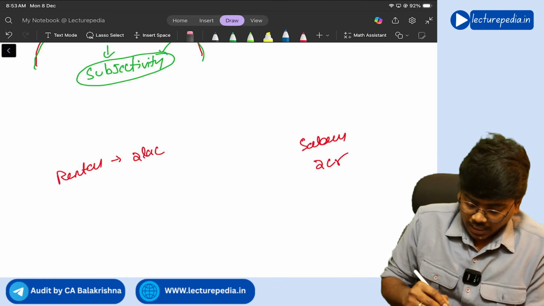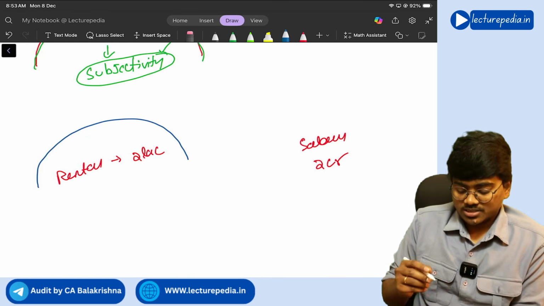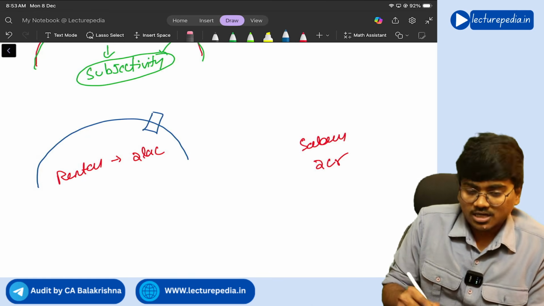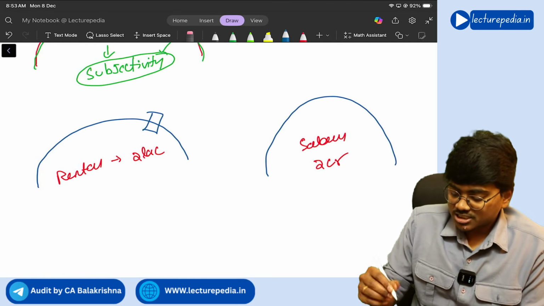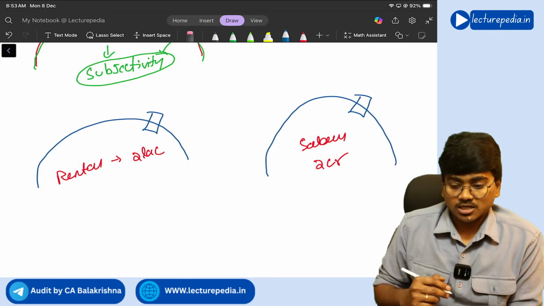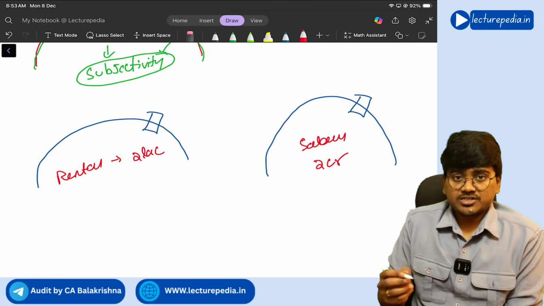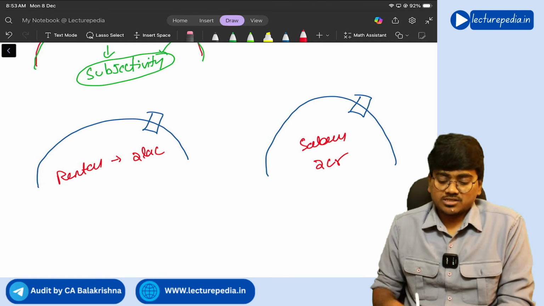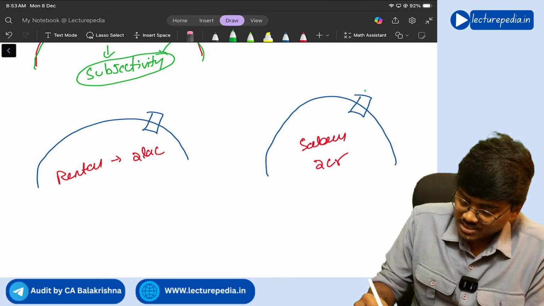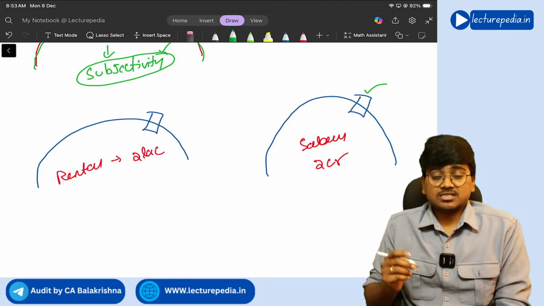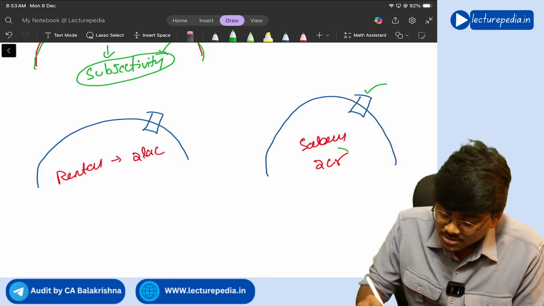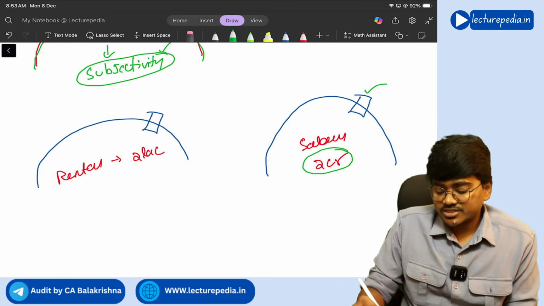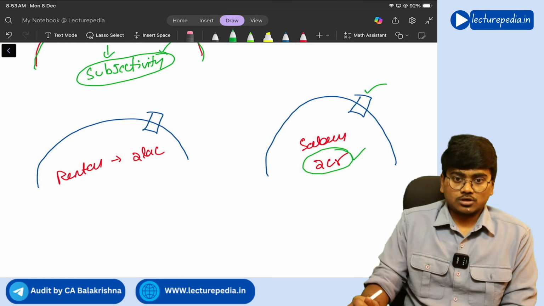Now around this rental expenditure there is deficiency in the control, around this salary expenditure also there is deficiency in the control. Now which deficiency will become significant deficiency? Of course this deficiency becomes significant deficiency because the amounts that are exposed to the deficiency are more, correct or not? So